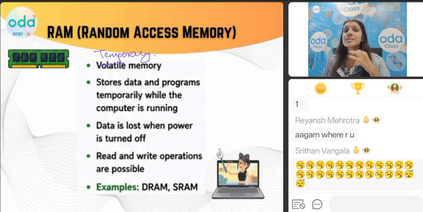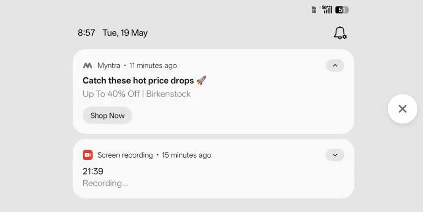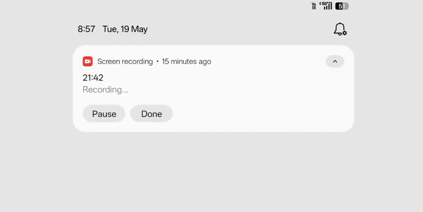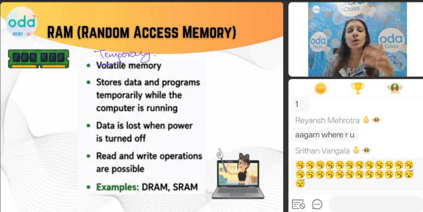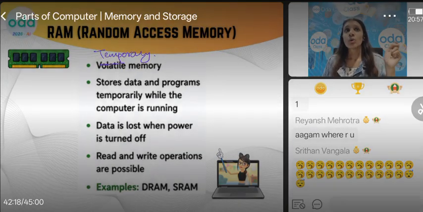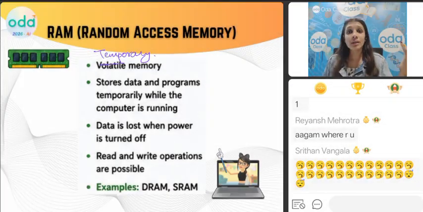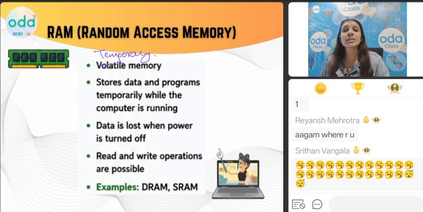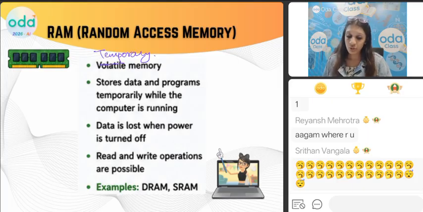But random access memory is something like, for example, what dress did you wear 2 days back, children? What did you eat 1 week back? At that moment you will know. But if I ask you after a few days, you will not remember. Do you remember what you were doing yesterday at the same time? Were you biting your nails? Were you rubbing your eyes? Were you washing your face? You did that at that moment. You will not remember what you did today or tomorrow, or maybe 2 to 3 weeks afterwards. That is called random access memory. Do you get it, bachcho?